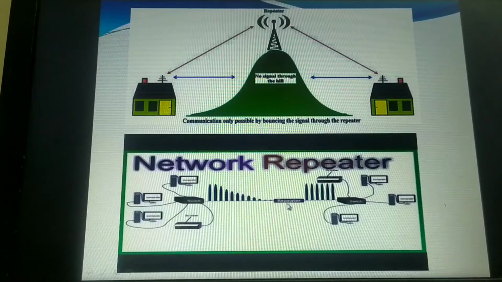It will amplify in such a way that the outcome of those packets makes you feel as though the sender is just beside the destination. Such a strong packet will be produced by the signal repeater.